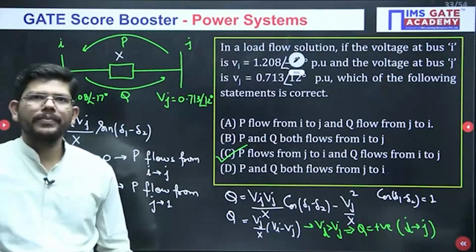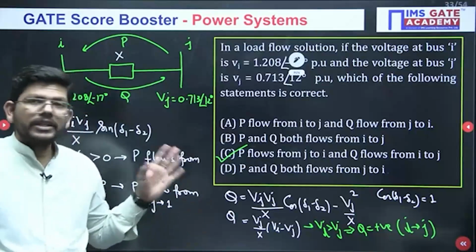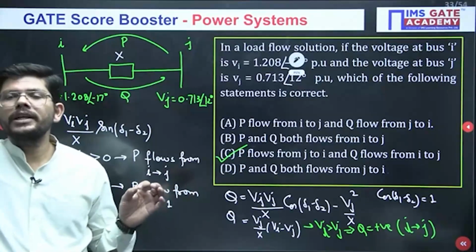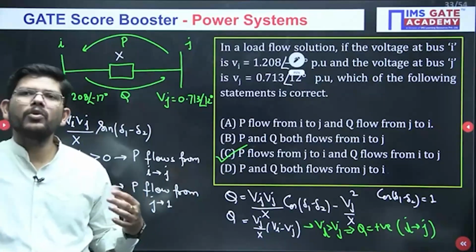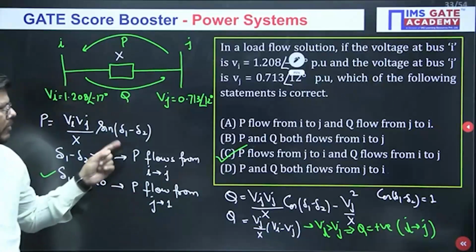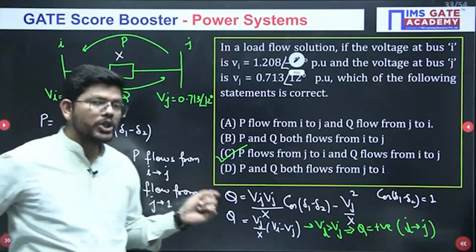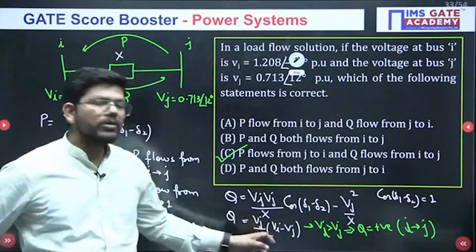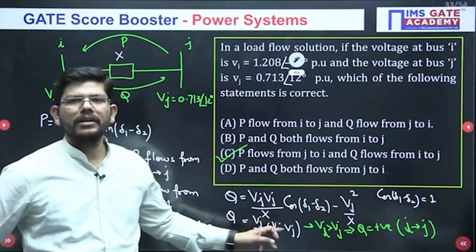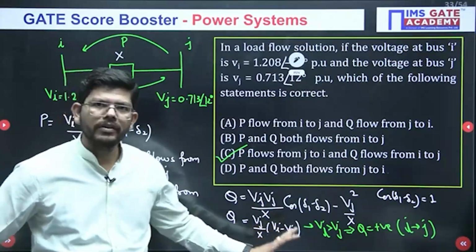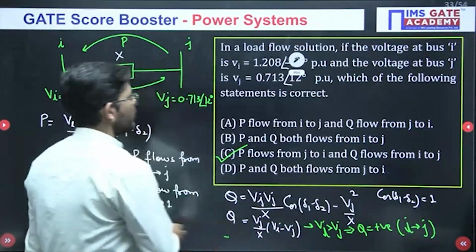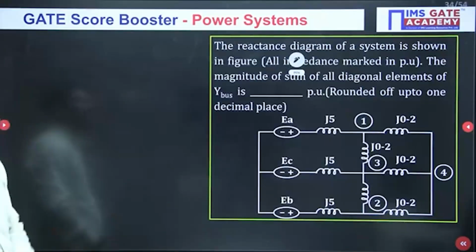Very good. Okay guys, just see, this is what you have to see regarding the power flow. Regarding the flow of P, you have to see del 1 minus del 2. Regarding the flow of Q, you have to see about the voltages, which voltage is greater. That clear to everyone?